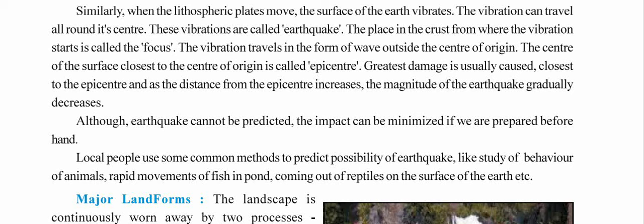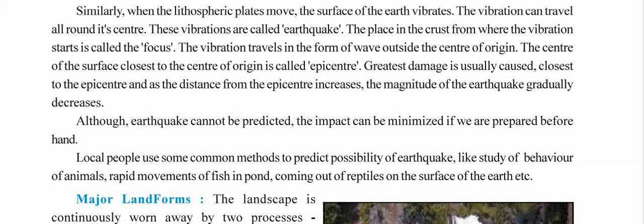Then these waves, these vibrations, travel from the center of the earth to the surface, and the place on the surface of the earth which is closest to the center is called the epicenter. That is the region of the land which can be seen. Greatest damage is usually caused closest to the epicenter, and as the distance from the epicenter increases, the magnitude of the earthquake gradually decreases. Although earthquakes cannot be predicted, the impact can be minimized if we are prepared beforehand.